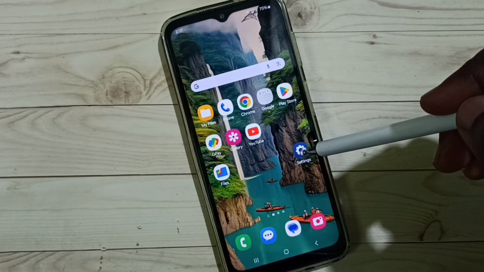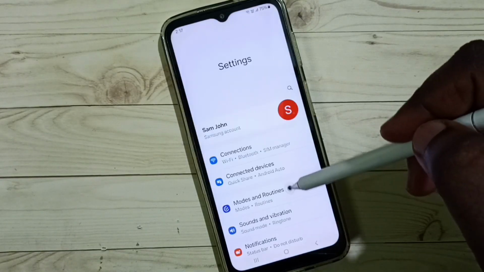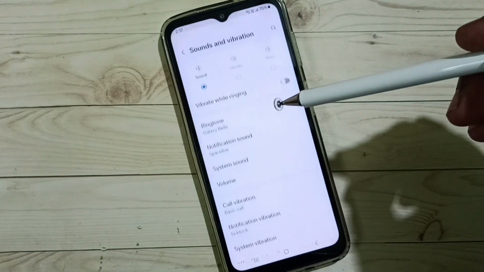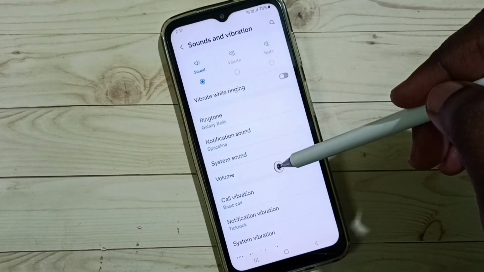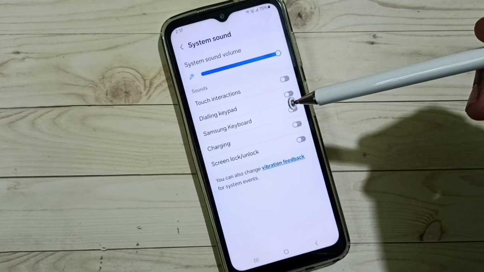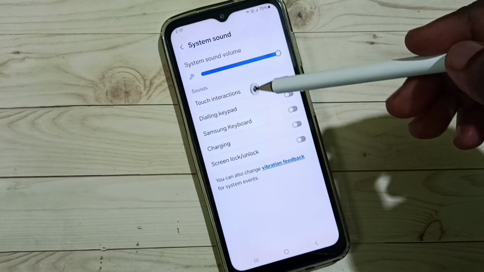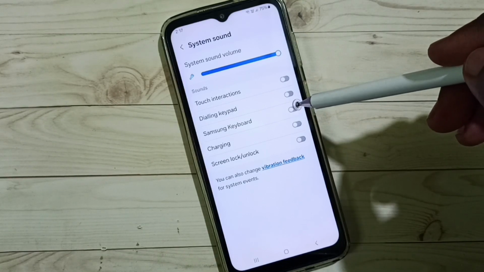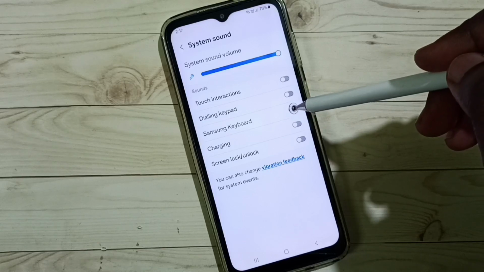Go to settings, tap on the settings app icon. Go to sound and vibration, tap here. Go to system sound. Then here we can find Samsung keyboard. So right now Samsung keyboard sound has been disabled. I am going to enable it.